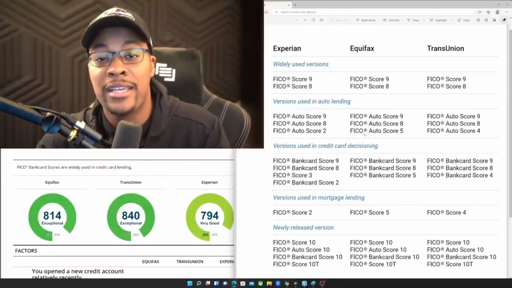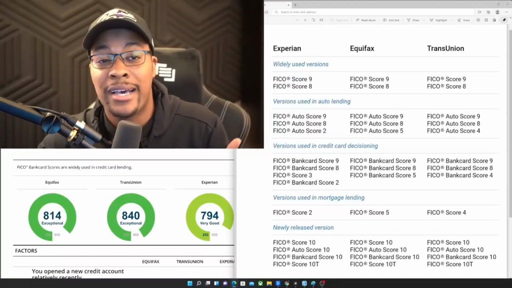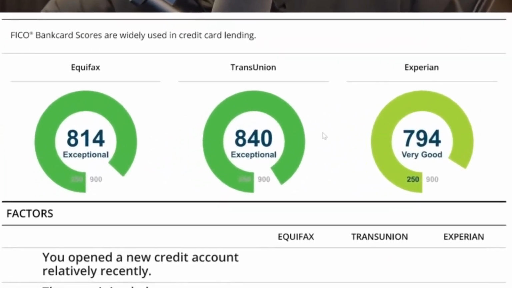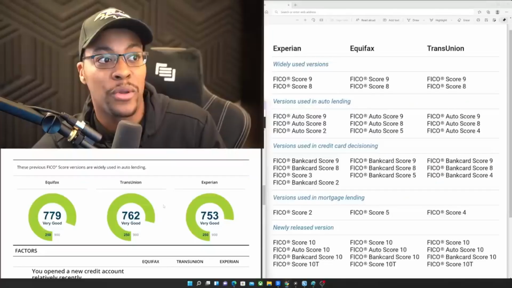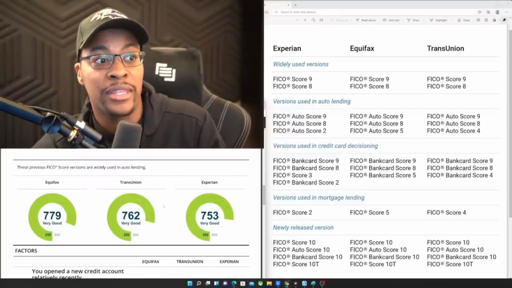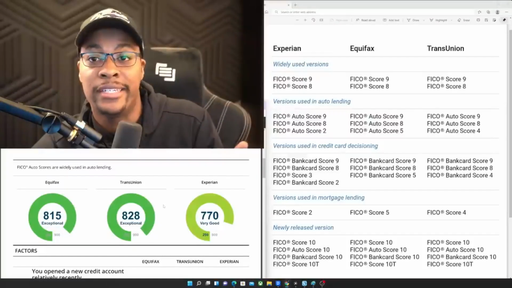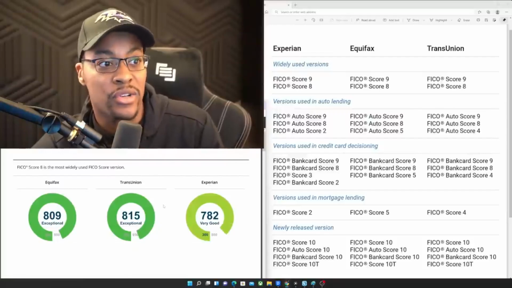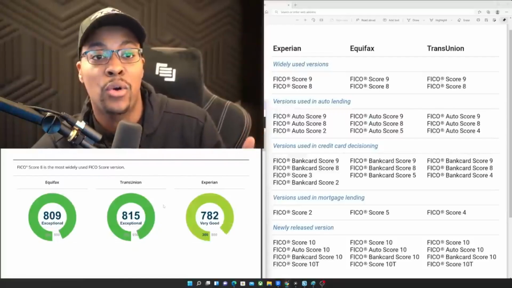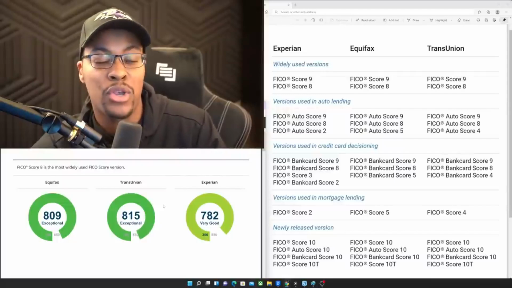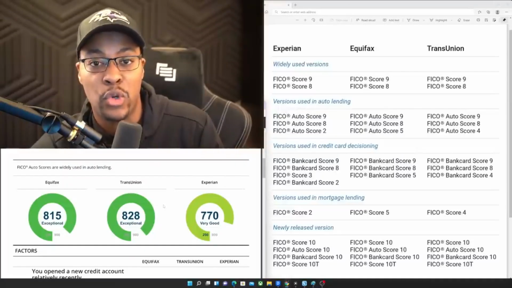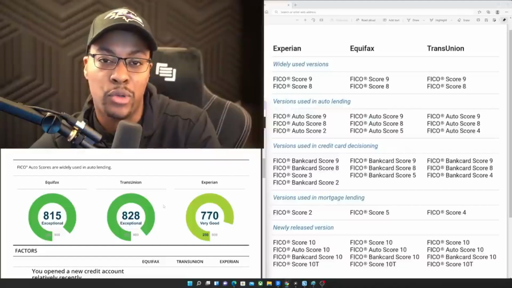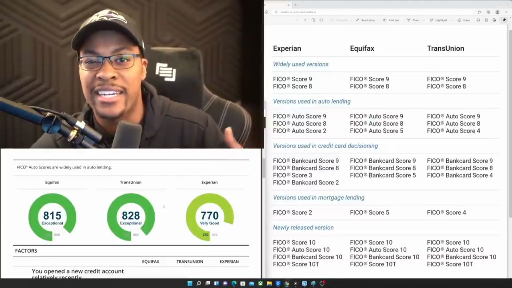That's why I'm always advocating to gather the data points before you apply, because as you can see from the sample credit report I have here, your credit scores can vary based on the particular scoring model. In this particular case, you have credit scores in the 700s, and if you're looking at a different scoring model, you have credit scores in the 800s. So it can vary widely depending on the type of data on your credit report. You're never going to have the same credit score across the board, because these different FICO scoring models are weighting certain types of credit data differently. Think of it as a different recipe, right?